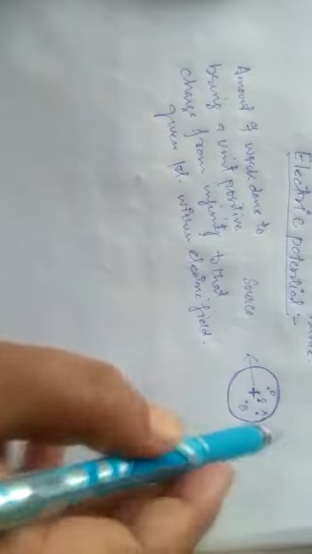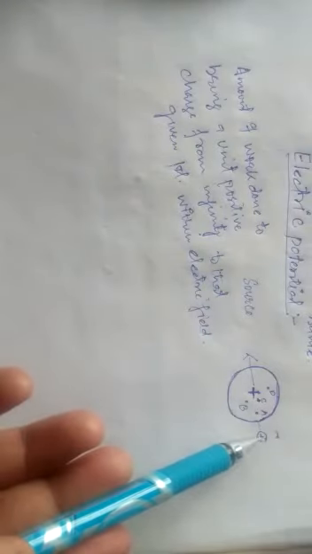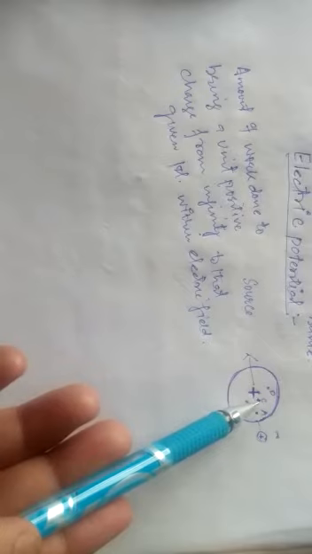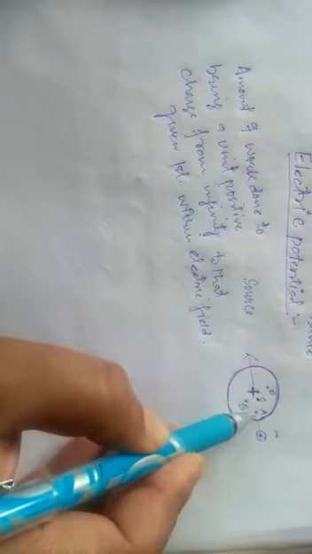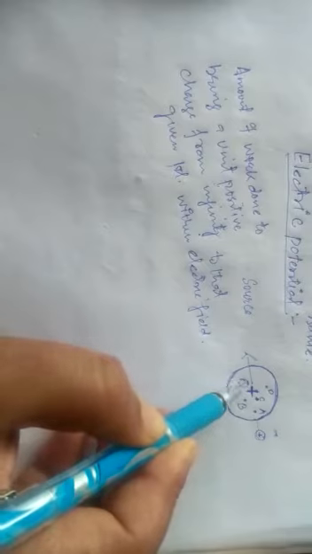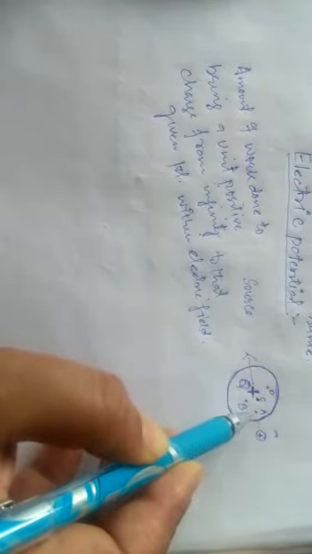What I mean to say is, it is simply defined as the amount of work done: how much work we have to do to bring that unit positive charge from infinity to this very point, where we have to calculate the electric potential. If I have to find the potential of charge Q at point A, I will see how much work is done to take a unit positive charge from infinity to point A. If I have to find the potential of charge Q at point C, I will see how much work is done to take it from infinity to point C.